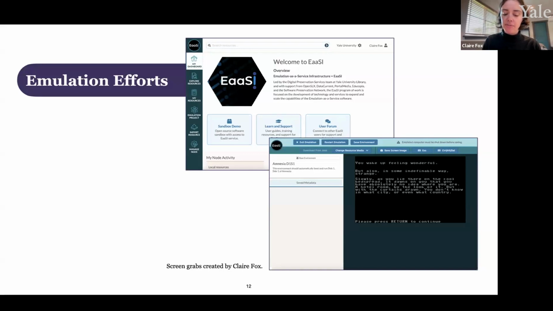EaaSI centralizes many different emulators into one platform, and the platform aims to make use of emulators easier for library patrons, as well as for library staff who support the preservation and access of digital collections. We're using EaaSI in the interactive workstations in the Nave and Bass Library, and we've also used EaaSI to provide access to other digitally created collections held at Yale. Librarians and archivists at other libraries also use EaaSI, and this emerging user community is building shared expertise that we can leverage to provide broad access to collection items like Amnesia and otherwise.